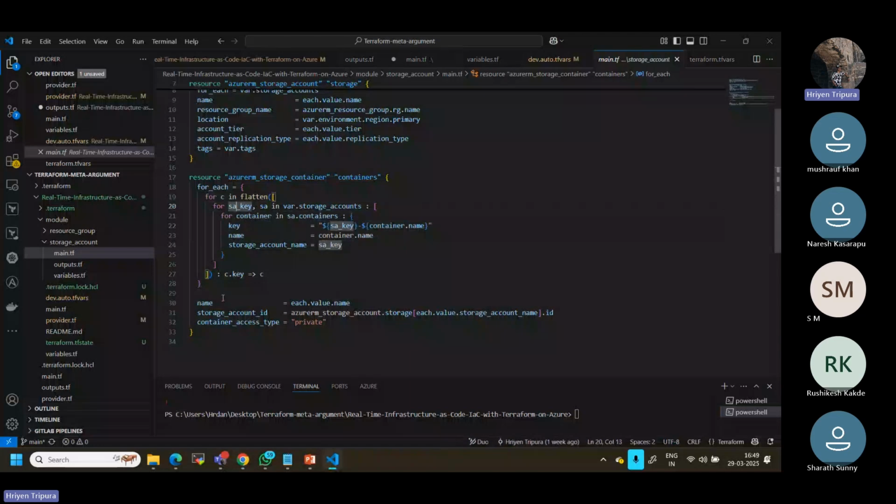So normally, if you are working in real-time cases, they are C, where we are passing into the C argument. Now same thing for the name of the container: it is value.name, with the, as I mentioned, this is the nested block, right? So if you see the name and the container, we have a name. Just let me show you.